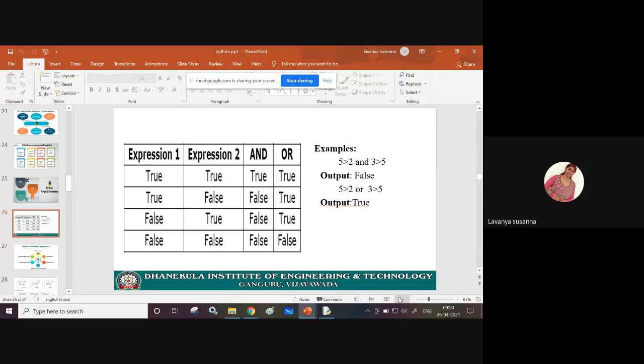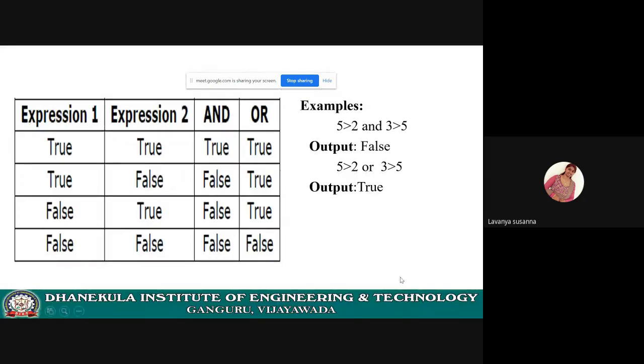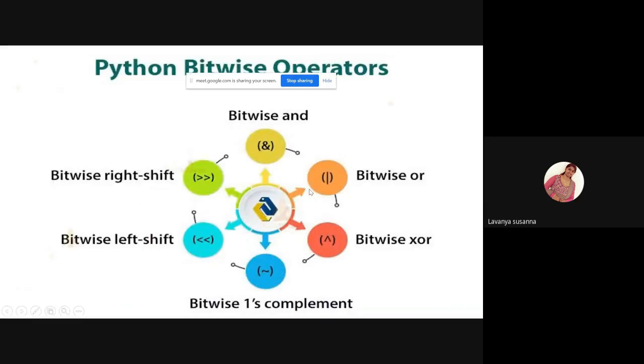Next, bitwise operators. These operators are used to manipulate the data at bit level. Bitwise AND, bitwise OR, bitwise XOR, ones complement, left shift, right shift. These are bitwise operators, used to manipulate the data at bit level. Let us see examples, you will understand.